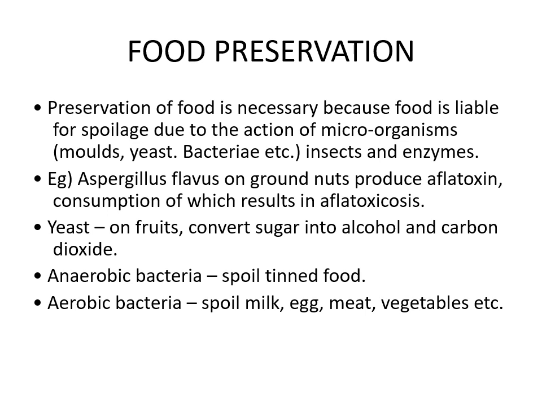Then yeast on fruits could convert sugar into alcohol and carbon dioxide. Anaerobic bacteria could spoil the tinned food. Aerobic bacteria could spoil milk and other non-vegetarian sources or certain vegetables.